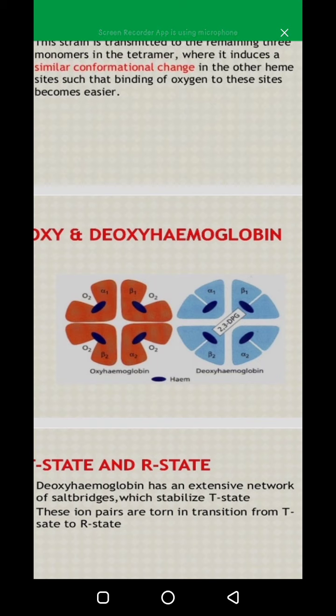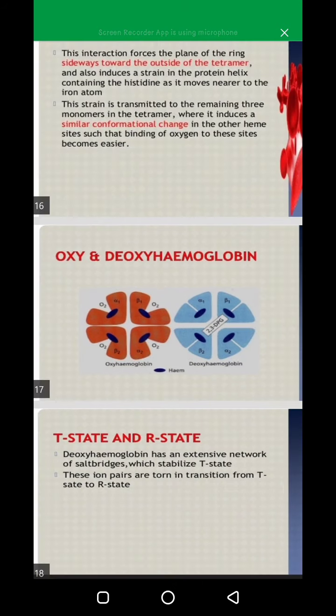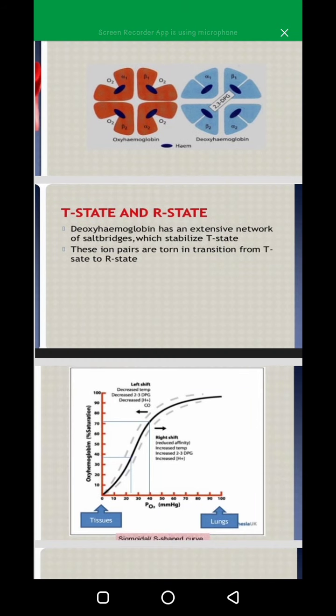When oxygen is attached, the structure is changed, and when oxygen is not attached, the structure is totally different. Deoxyhemoglobin has an extensive network of salt bridges which stabilize the T state. Deoxyhemoglobin has the T state. Deoxyhemoglobin stabilizes the T state.